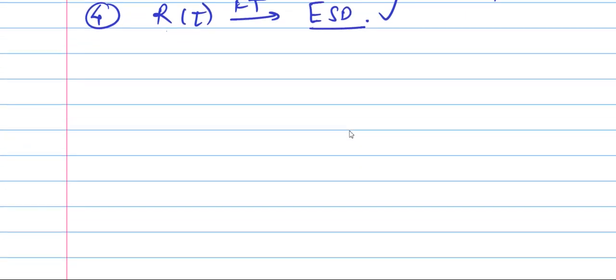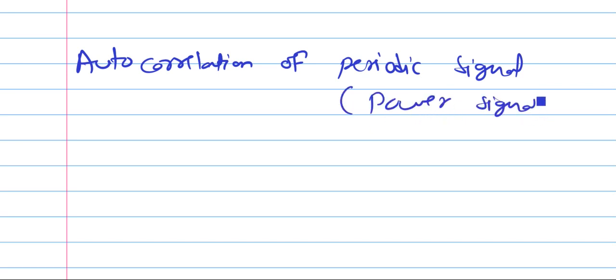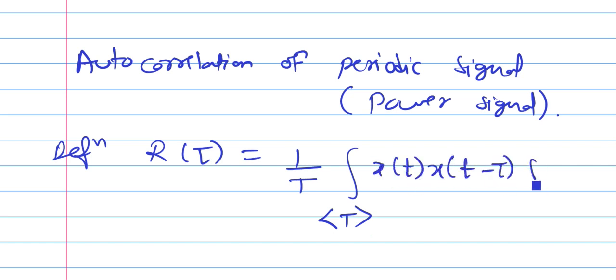So let's start. Autocorrelation of a periodic signal. Periodic means power signal. The definition is R of tau equals, since the signal has period T, 1 by T integration over 1 period of x of t times x of t minus tau dt.